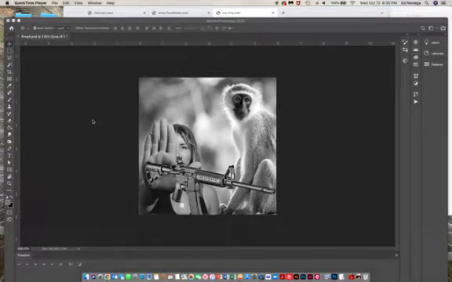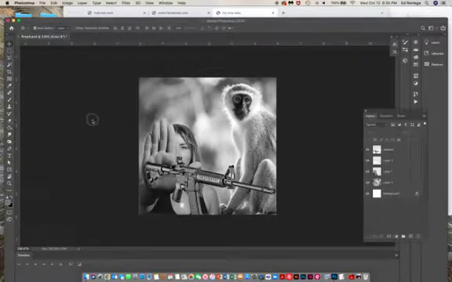Okay, so here we go. The first thing I want you to do is locate one of the final propaganda posters, preferably the one that you want to work with. This should be the native Photoshop file that you've been working with, so that means you've got it in different layers worked out.